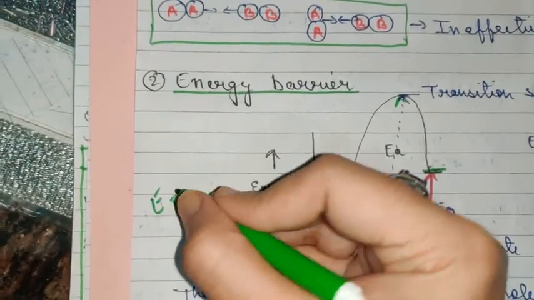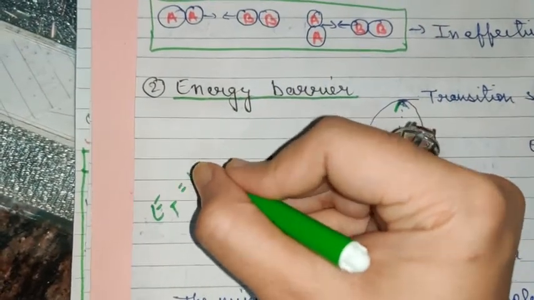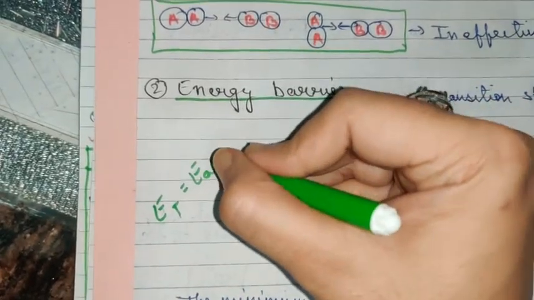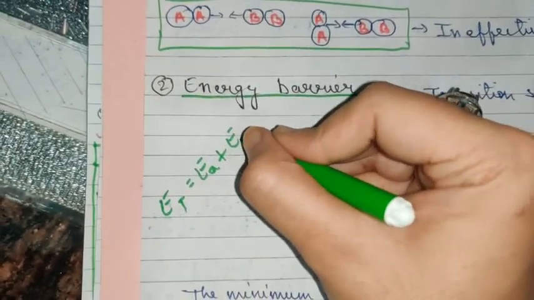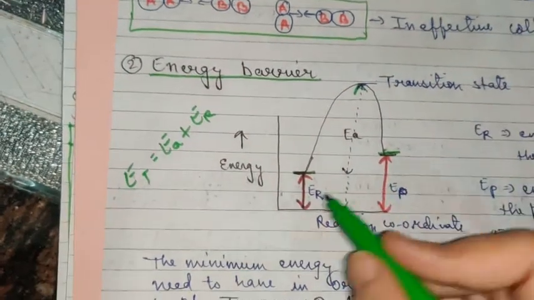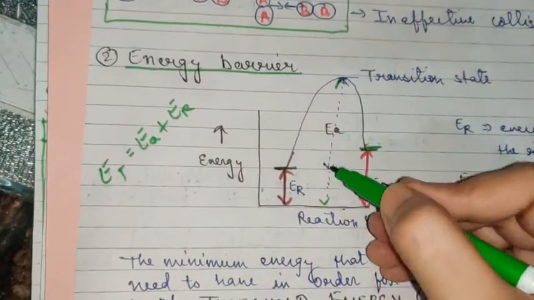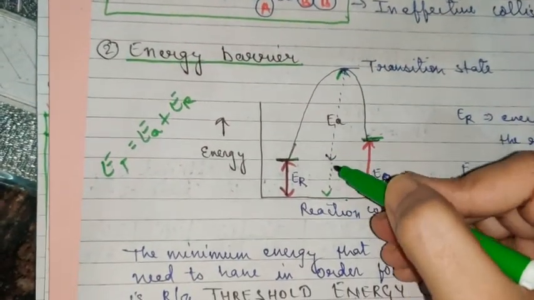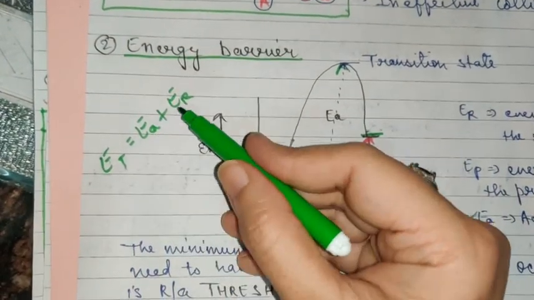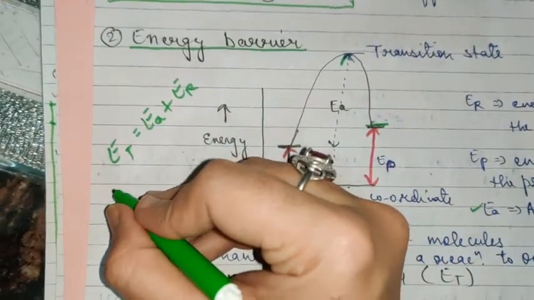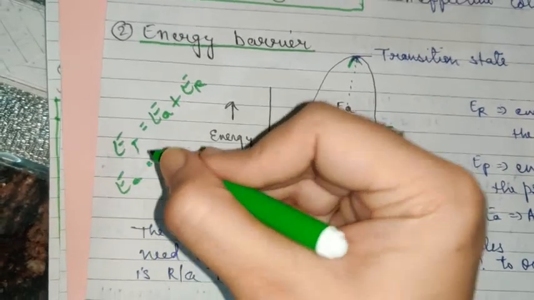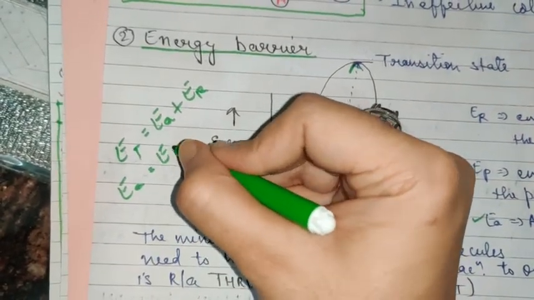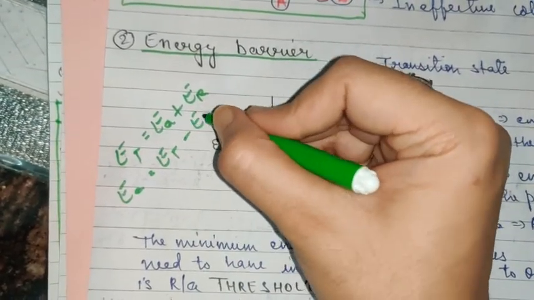Threshold energy is equal to the activation energy plus energy of reactant. I hope it is clear, because you can see that threshold energy includes this also and includes this also. So it will be the sum of EA plus ER, or you can say EA, the activation energy, will be equal to threshold energy minus energy of reactant.